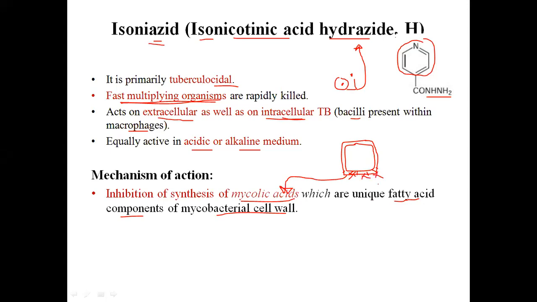When this building block, mycolic acid, is not there, the cell wall will not be synthesized. And the bacteria will be like this, without cell wall. An immature cell wall will develop and ultimately it will be killed. Okay, so this is the mechanism of action. In one line you can remember this: it is inhibiting the synthesis of mycolic acid, which is a part of the mycobacterial cell wall.